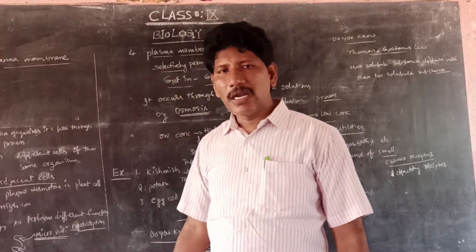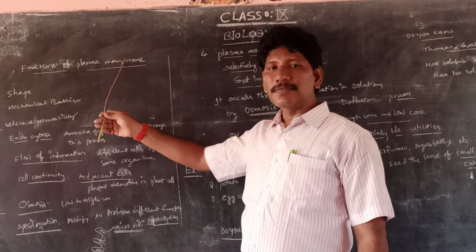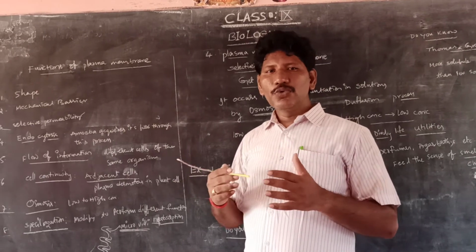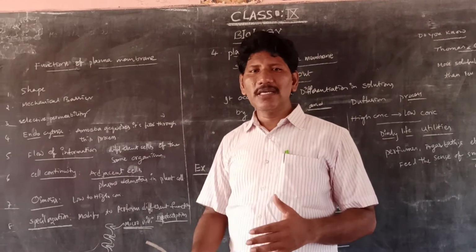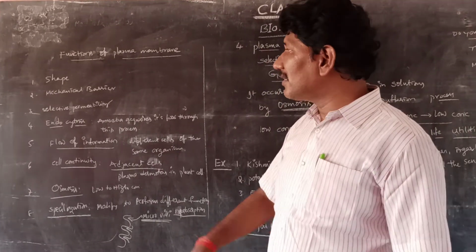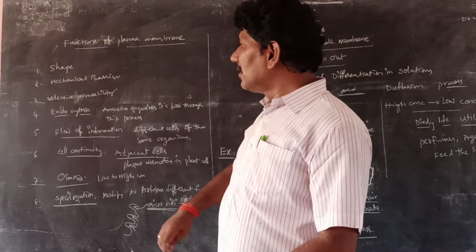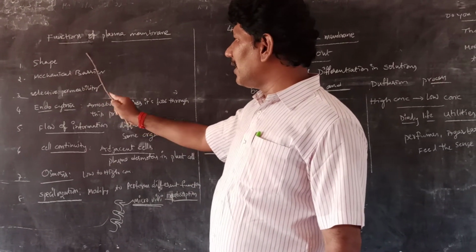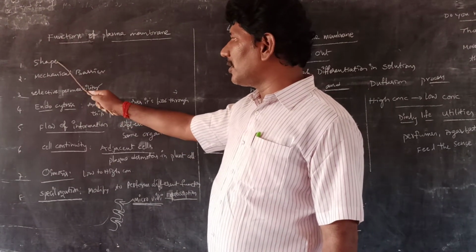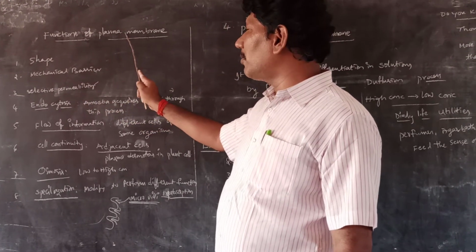Next, the last one of this topic, what are the functions of the plasma membrane? Till now we discussed two major functions, diffusion and osmosis. Apart from that, what are the major duties performed by the plasma membrane? Shape. The cell membrane has a particular shape, so obviously the shape of the cell depends upon the plasma membrane.